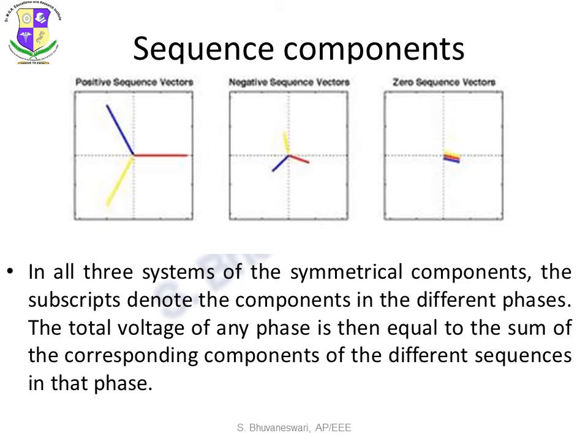In all three systems of symmetrical components, the subscripts denote the components in the different phases. The positive sequence vector is represented with the subscript 1, the negative sequence vector with the subscript 2, and the zero sequence with 0. The total voltage of any phase is then equal to the sum of the corresponding components of the different sequences in that phase.